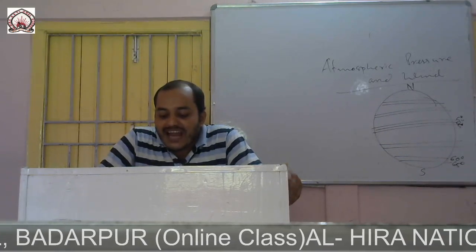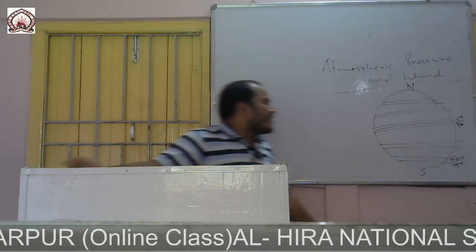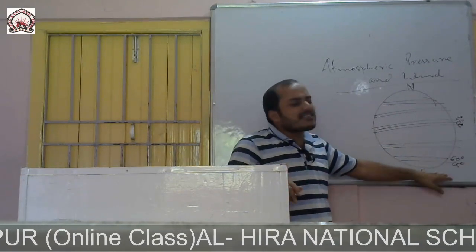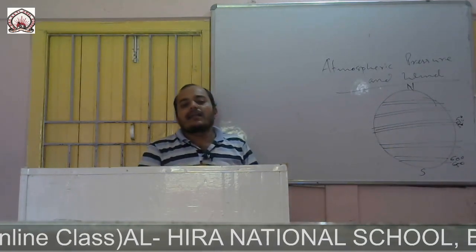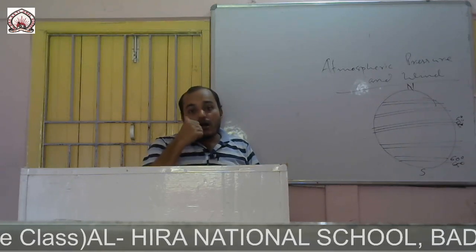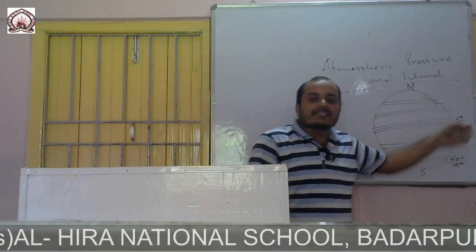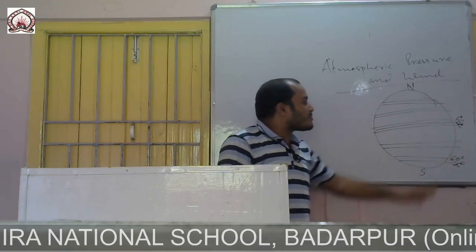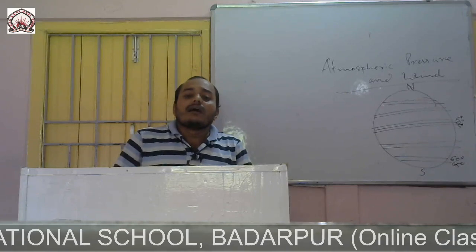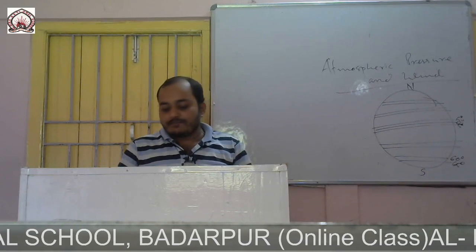Next is the polar high pressure belt. Here the temperature is very low, and we already understood that when temperature is maximum, air pressure is minimum, and vice versa. So here temperature is very minimum, so air pressure is very maximum, and because of this the polar high pressure belt is formed.